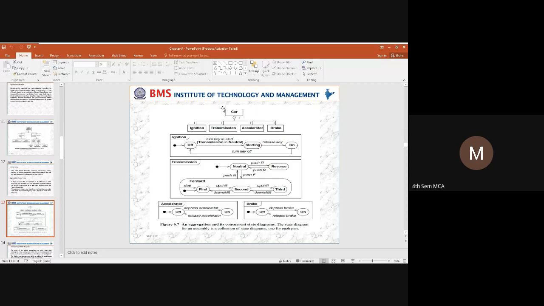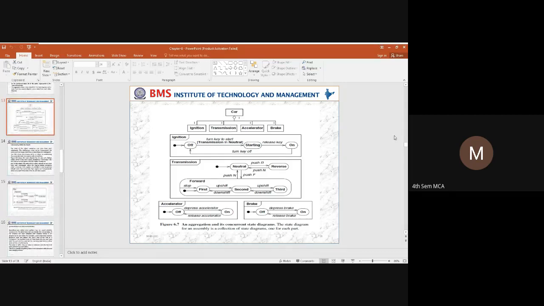That means, to move a particular car, you need to have the aggregation of all these parts. Each and every object or part has to do its own task to move that object or to represent that object. If any one of these parts is not working in a proper way, then we can identify that there is no concurrency among the objects. So that is how we can represent the aggregation concurrency.